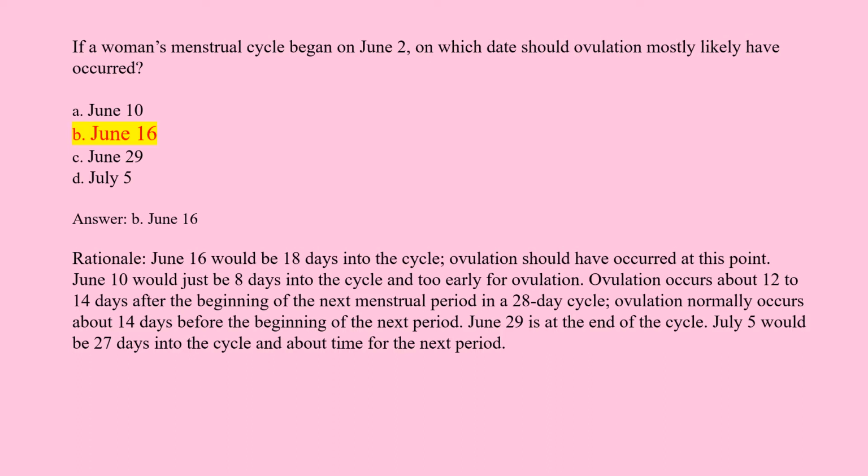Answer. B. June 16. Rationale. June 16 would be 14 days into the cycle. Ovulation should have occurred at this point. June 10 would just be 8 days into the cycle and too early for ovulation. Ovulation occurs about 12 to 14 days after the beginning of the menstrual period in a 28-day cycle. Ovulation normally occurs about 14 days before the beginning of the next period. June 29 is at the end of the cycle. July 5 would be 27 days into the cycle and about time for the next period.